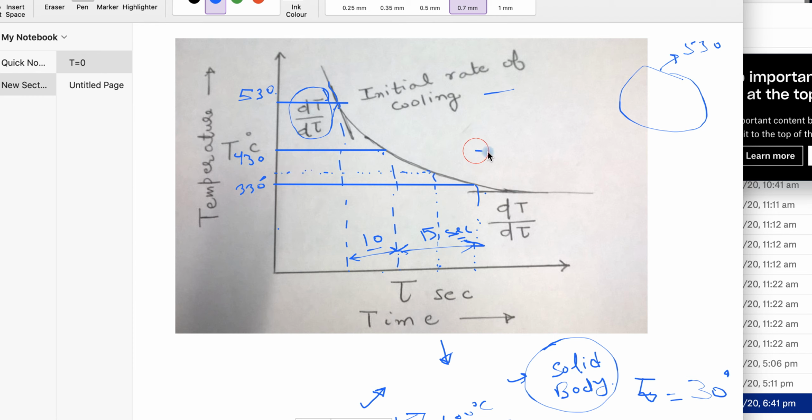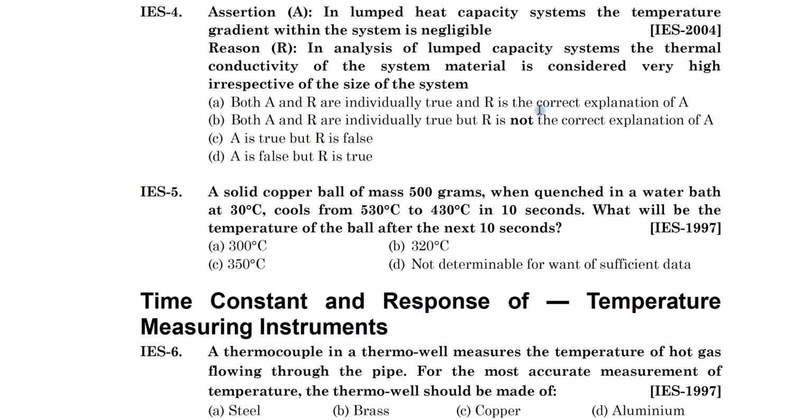So its answer should be greater than 330 degrees Celsius. So my correct option will be the one whose temperature is more than 330, that is answer C. So the correct answer is C.